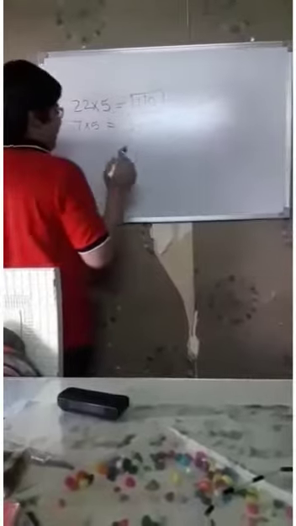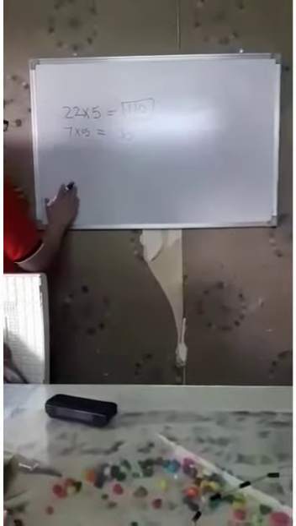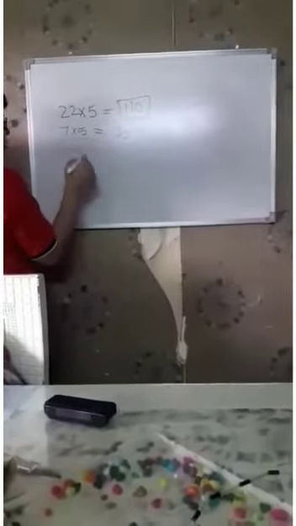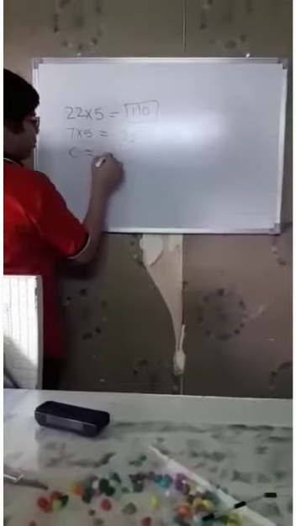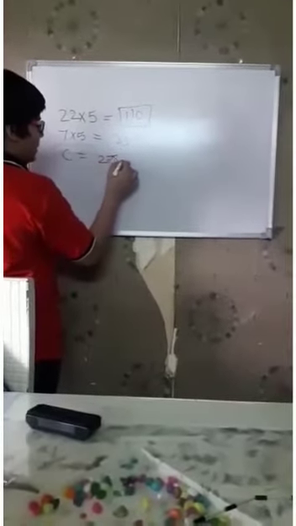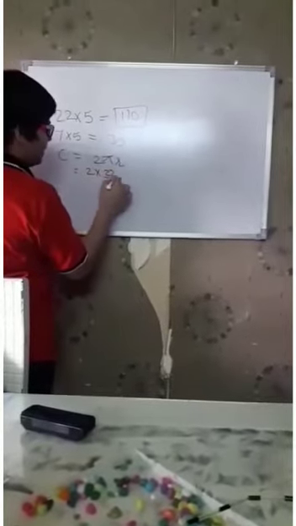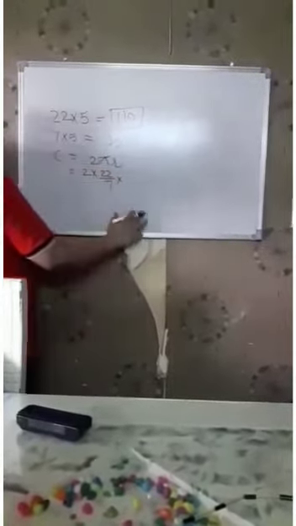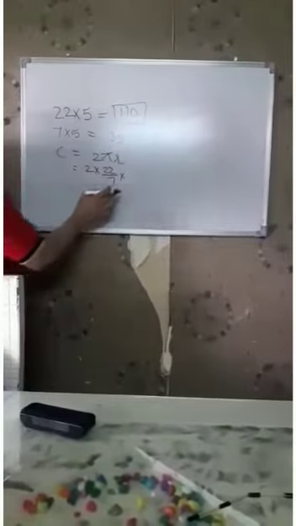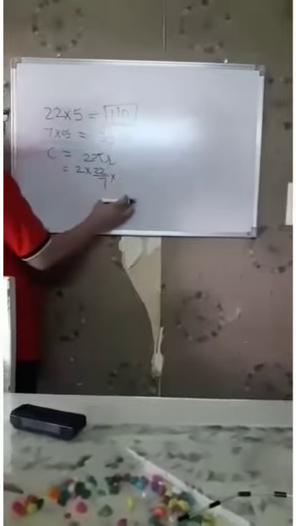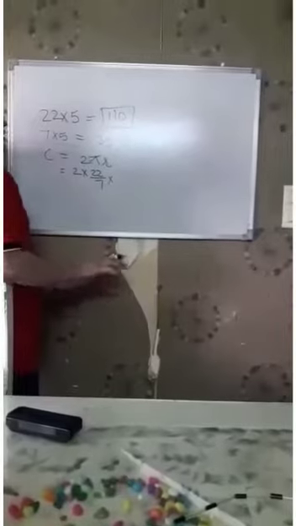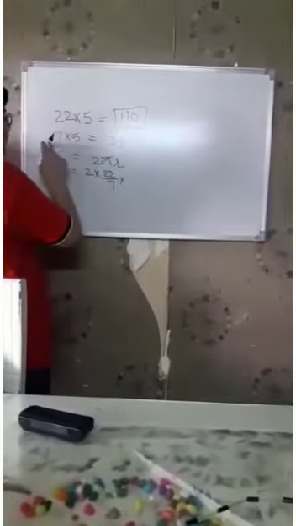So now we will find the circumference. The circumference formula I have already told you: 2 pi r equals 2 times pi, value 22/7. And what is the value of r? I have not given the value of radius, but we can find it ourselves.